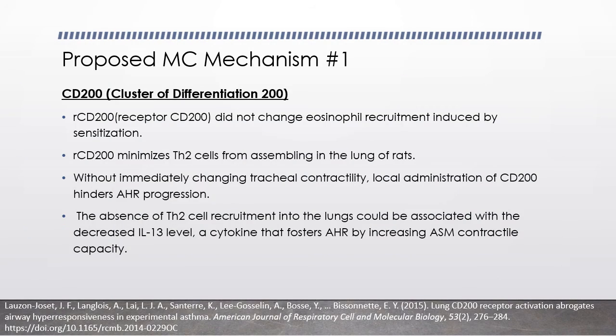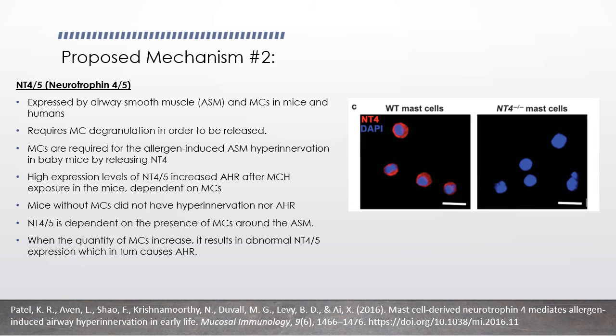With the identified mechanisms that can link mast cell activity to increased AHR in mice with humanized microbiota, cluster of differentiation or CD200 and neurotrophin 4-5 or NT4, further work is needed to determine the role of mast cells in allergen-induced responses in the airway.